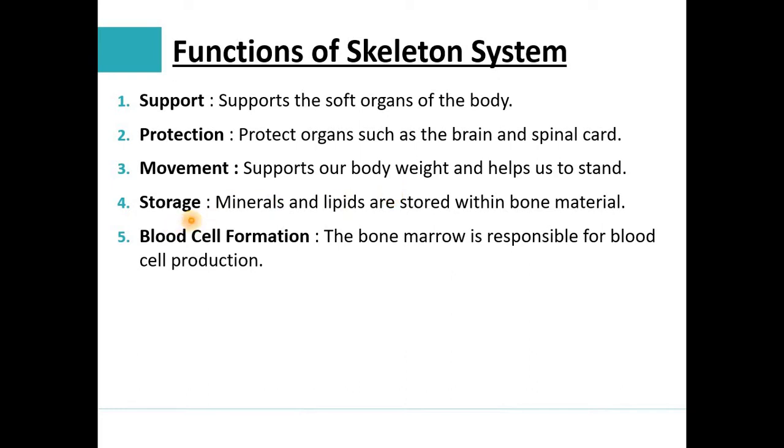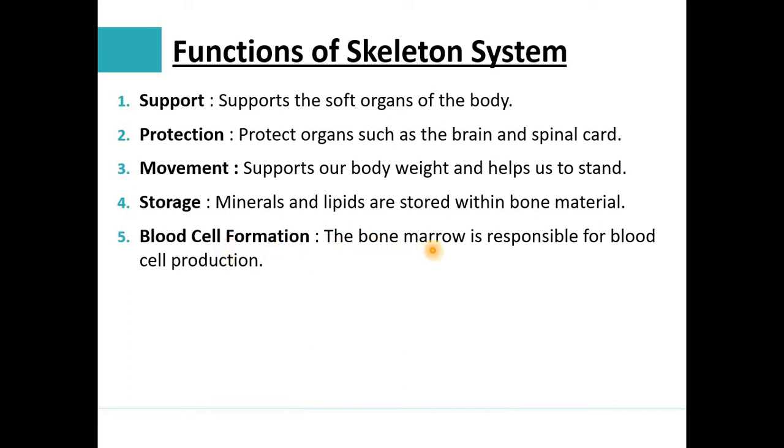The fourth point is storage. The skeletal system helps in storage: minerals and lipids are stored within the bone material. The fifth major function is blood cell formation.